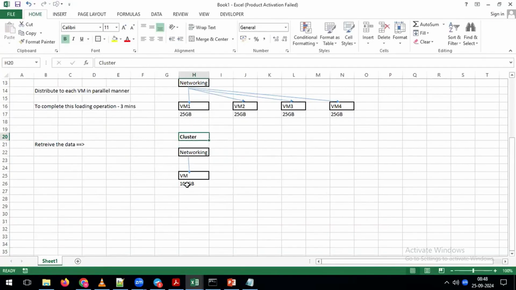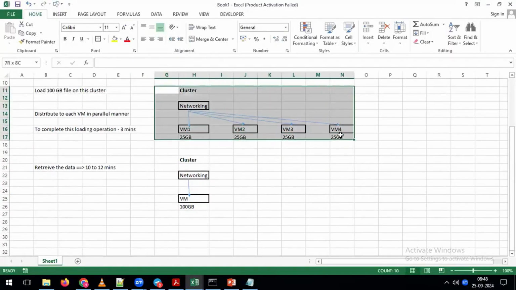Now you tell me, from this cluster, if you want to retrieve the data, how much time will it take? How many machines do we have? A single virtual machine. Within the single virtual machine, you have the complete 100 GB of data. Now, if you want to retrieve the data from a single virtual machine, automatically what will happen? It will take, for example, 10 to 12 minutes on this cluster.